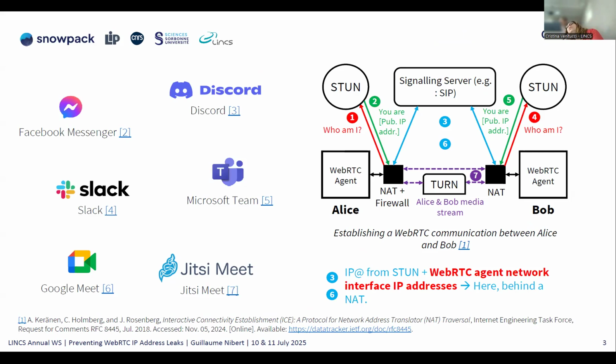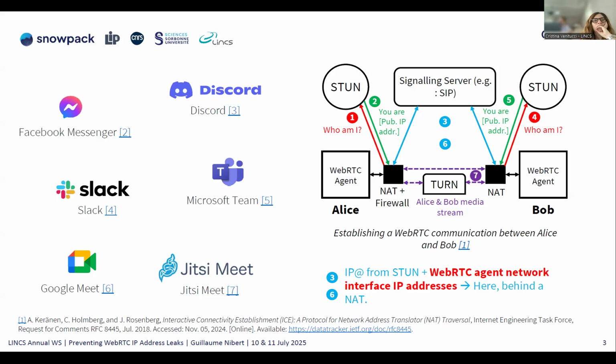And how does it work? It is very simple. Let's suppose Alice and Bob want to communicate. Prior to everything, they are connected to a signaling server, and because they are behind their own NAT, they don't know their public IP address. Let's suppose Alice is the initiator. First of all, she needs to know her public IP address, and for that she contacts a STUN server, which is basically "what is my IP address" in a standardized protocol, the STUN protocol. The STUN server answers back her public IP address.